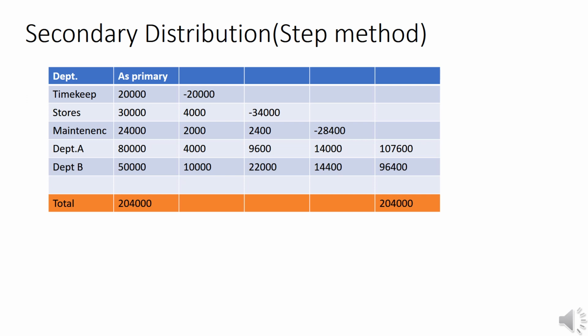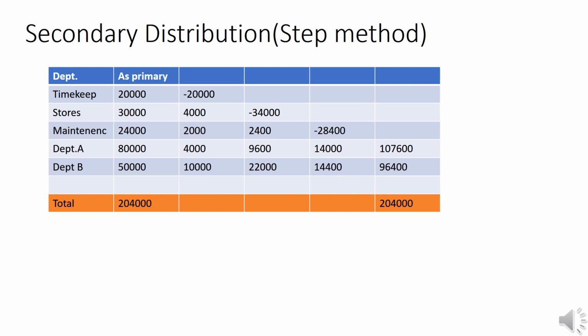Again we get stores department, that is 30,000 plus 4,000, 34,000. This 34,000 can be divided into maintenance department and department A and department B. That is why it can be divided according to the ratio of number of machine hours, number of employees. Here the ratio, that is for maintenance department and A and B, 5 is to 10 is to 25.